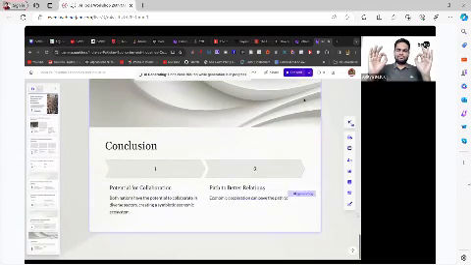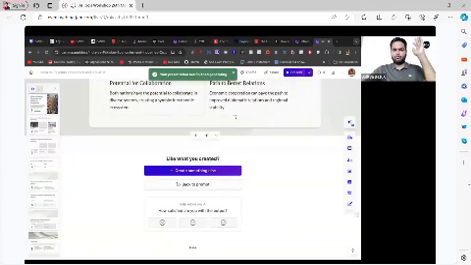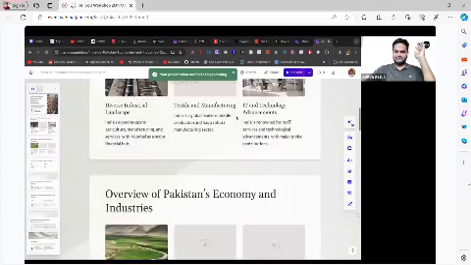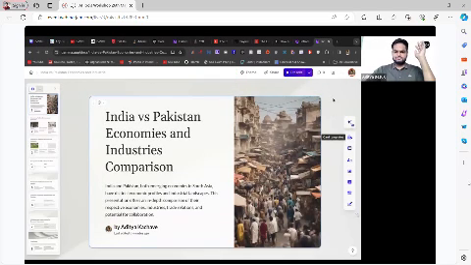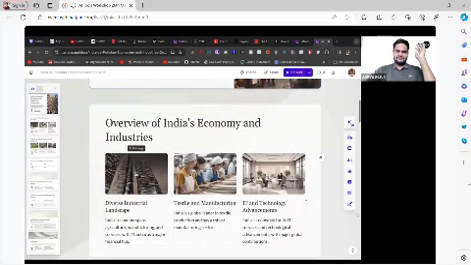Continuously drop in MB in the chat box if you are absolutely mind blown by seeing what is happening right in front of you, right? Just see. This particular image is generated by AI. This text is also generated by AI, right? All these images are generated by AI, right?